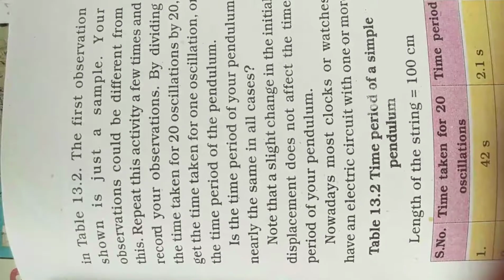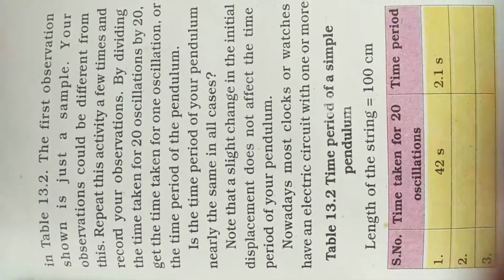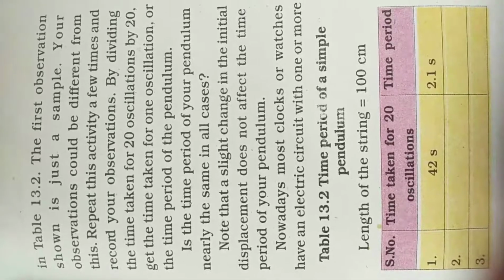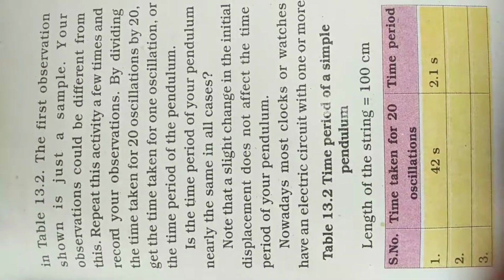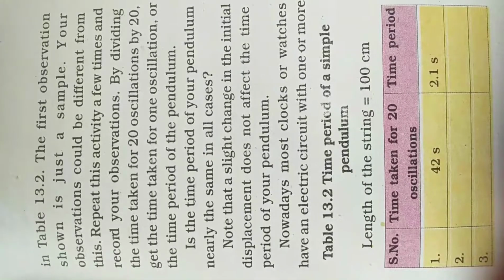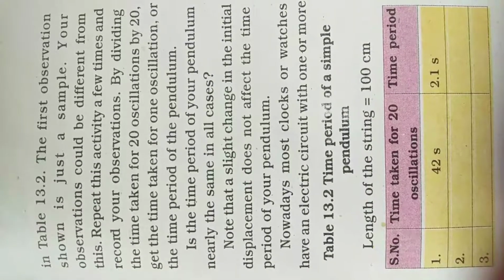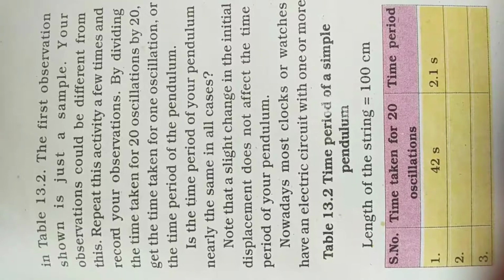The first observation shown is just a sample. Your observation could be different from this. So here it is given 42 seconds for how many oscillations? 20 oscillations, and the time period is 2.1 seconds.